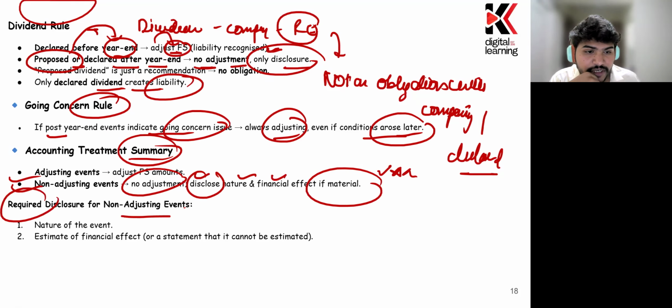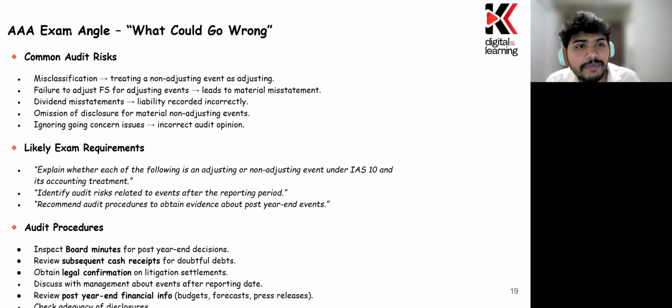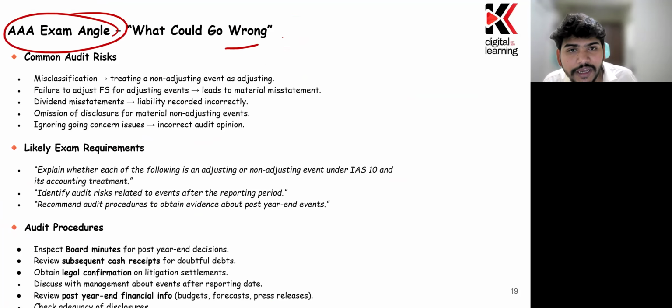Required disclosure for the non-adjusting event. There are two requirements which you need to put in: the nature of the event and the estimate of the financial effect. That is going to be in the financial statement, right? Or the statement that it cannot be estimated, okay? Now, how it could be tested in your AAA paper. What could go wrong in your AAA paper and how they can put the question to you.